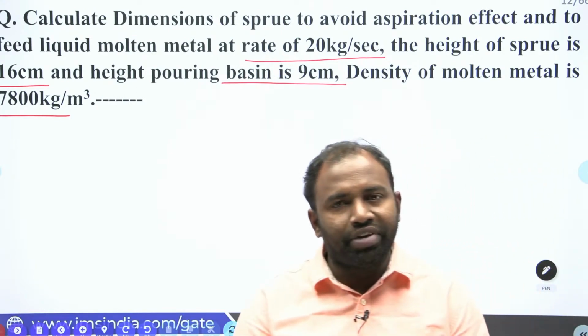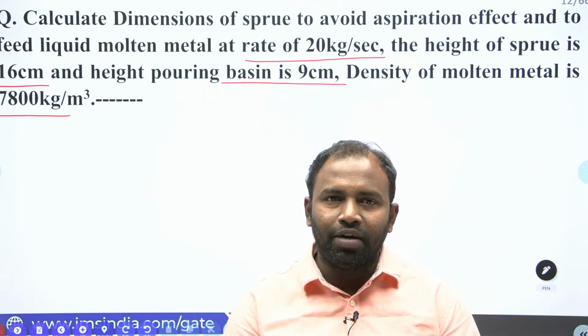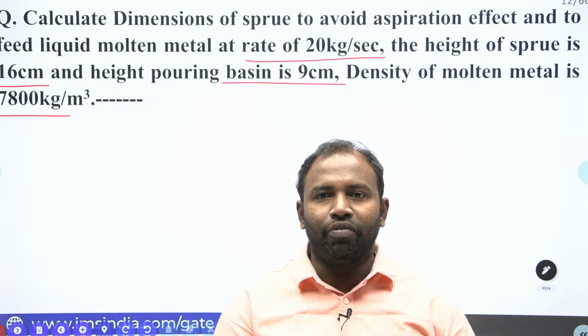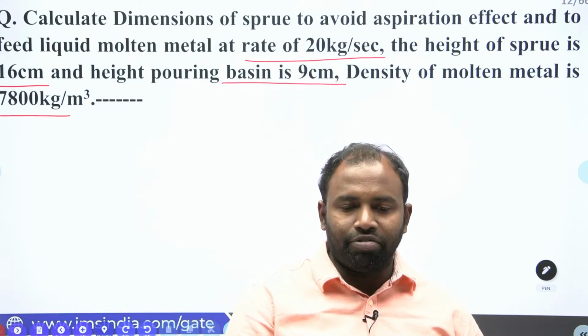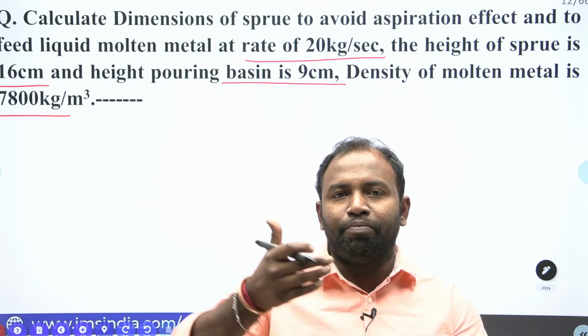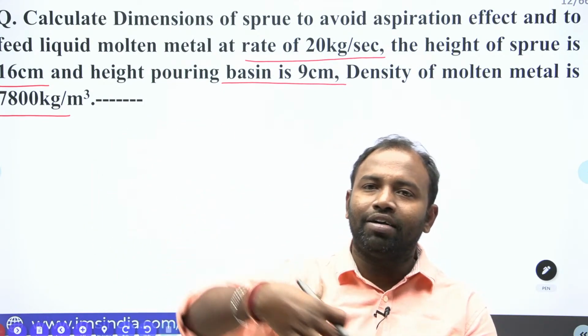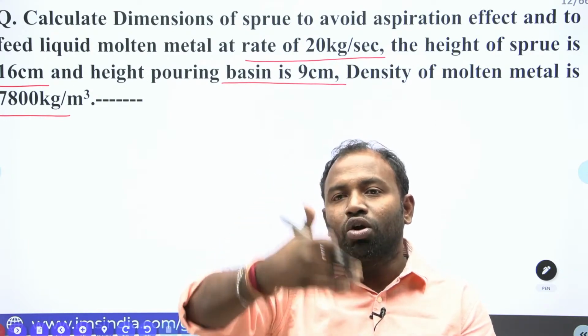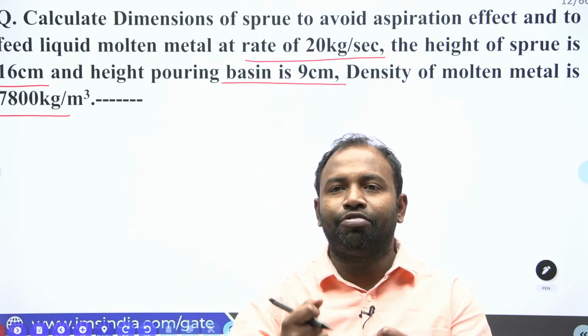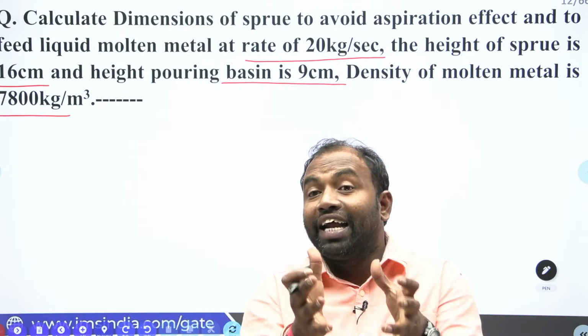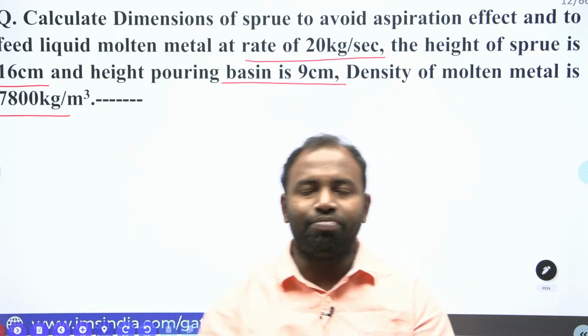Aspiration effect, we have already discussed: whenever molten metal pressure falls below the atmospheric pressure, outside gases try to enter into the gating system and react with the molten metal and form some defects and create some obstacle for the flow of molten metal.